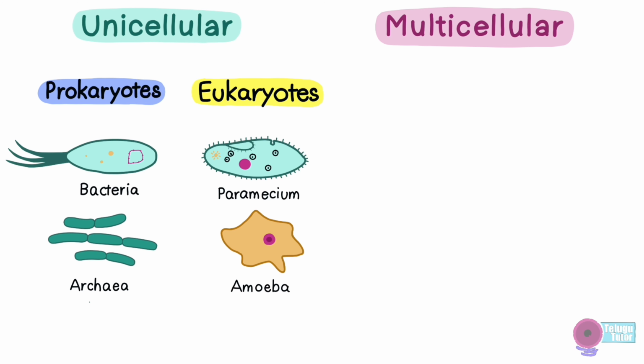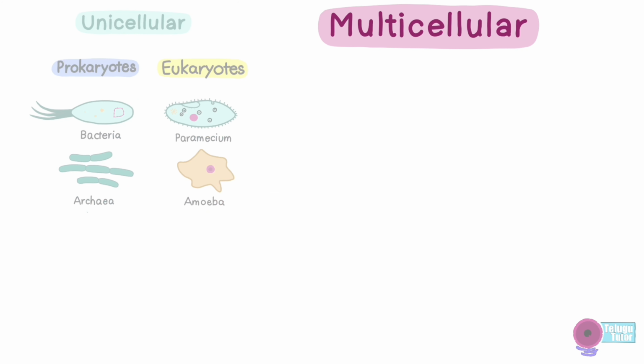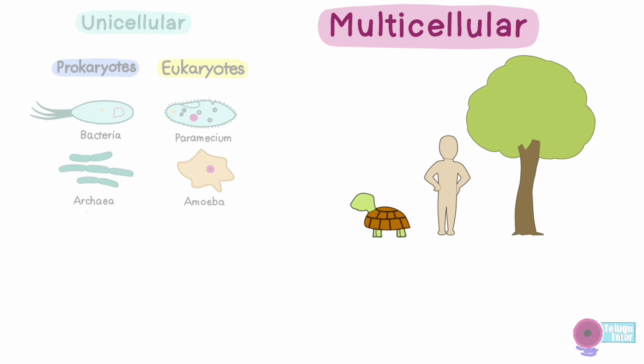For billions of years, these unicellular organisms gradually evolved into much more complex multicellular organisms. Organisms like animals, humans, and plants are made up of more than one cell and are called multicellular organisms.